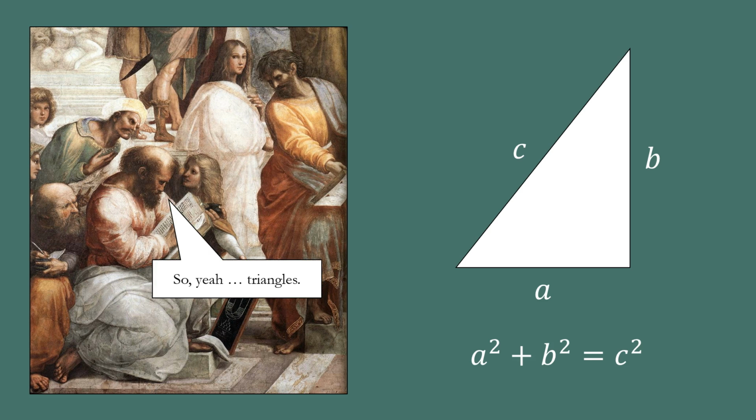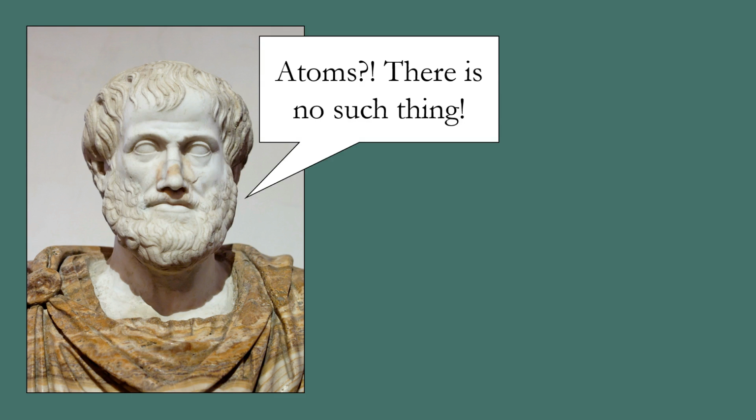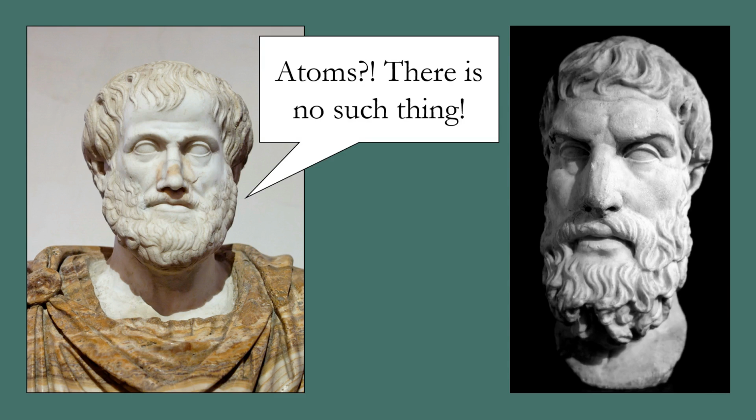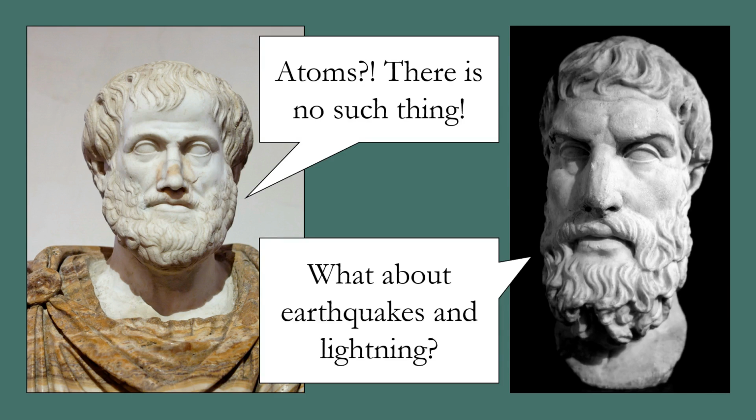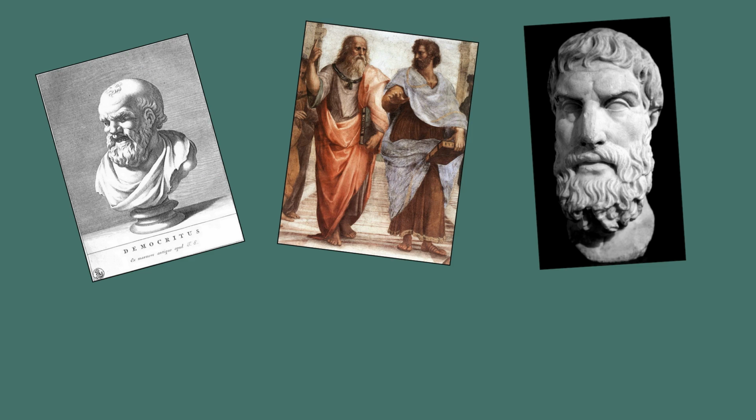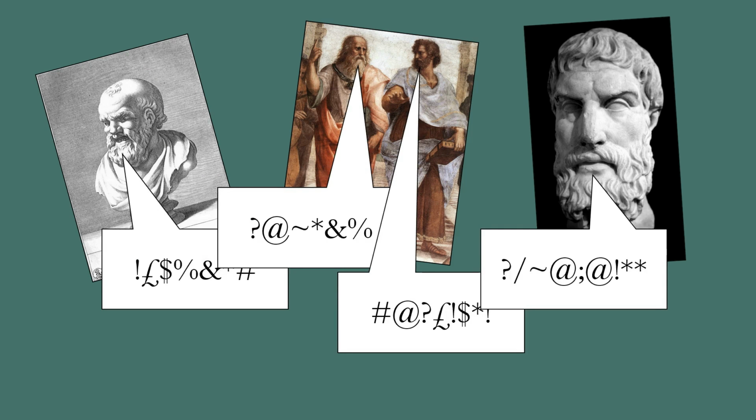The ideas of Democritus and Plato were not without their critics at the time. Aristotle believed that atoms did not exist at all, and while Epicurus was convinced of the existence of atoms, he didn't think they could explain certain natural phenomena, such as earthquakes and lightning. Ultimately, though, there could be no consensus on what the world was made up of, because no one could do any experiments to find out.